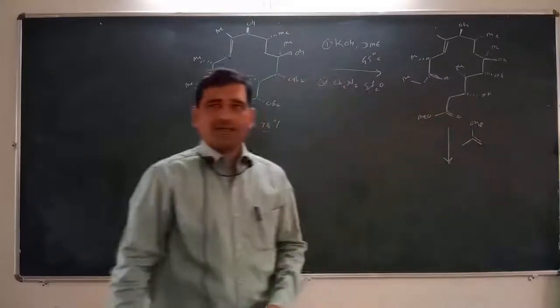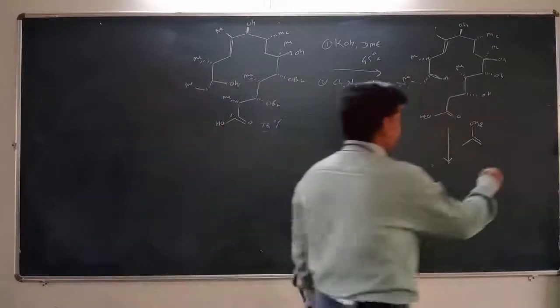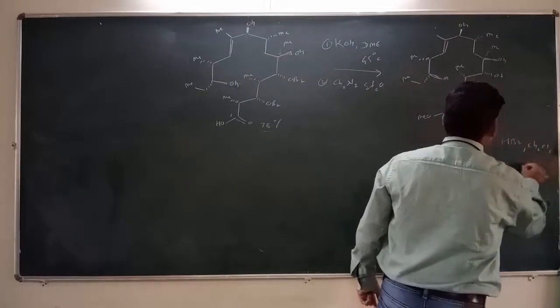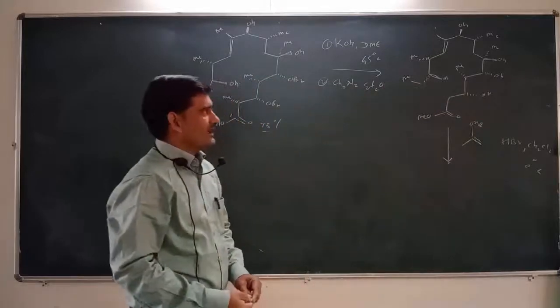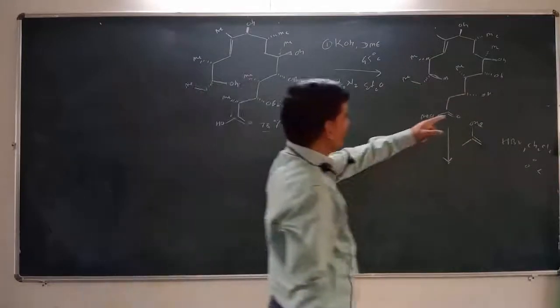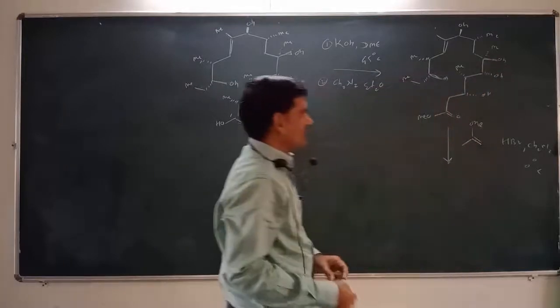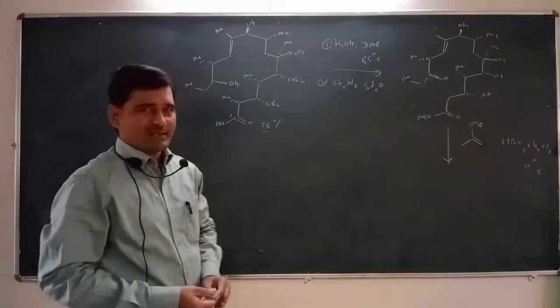So we are protecting this compound by using this protecting agent with HBr in the presence of CH2Cl2 at 0 degrees Celsius. So this diol will be protected here, and it will selectively protect this diol because this is the trans and these are the cis, and therefore it gives formation of a 6-membered acetal group.